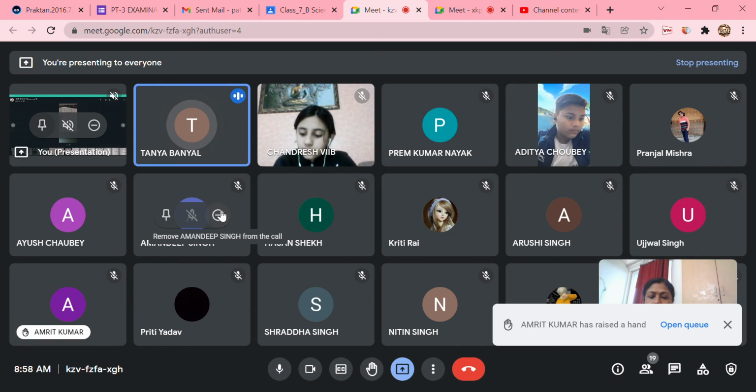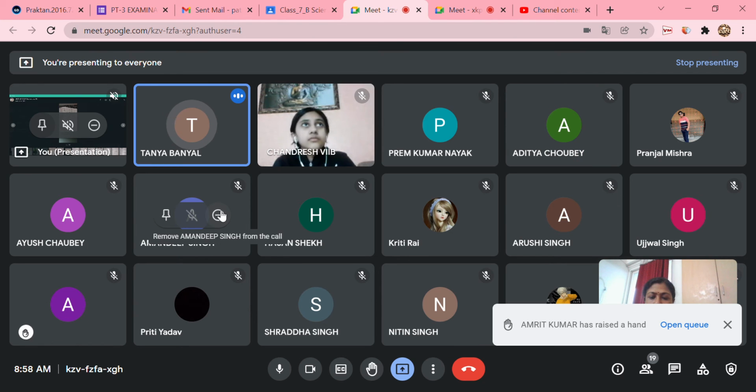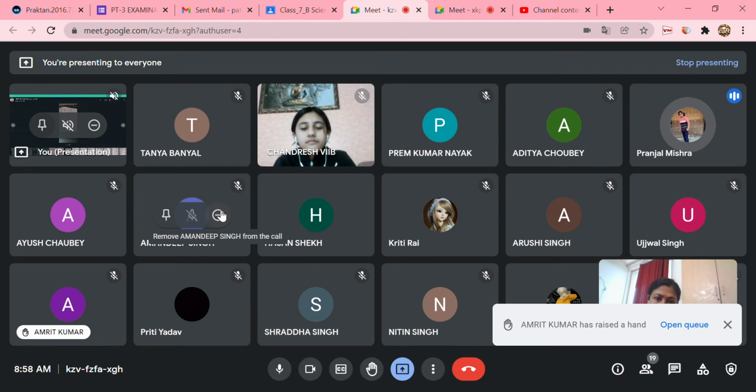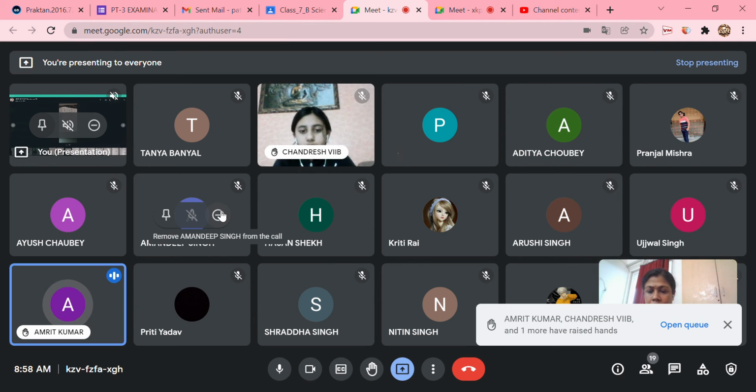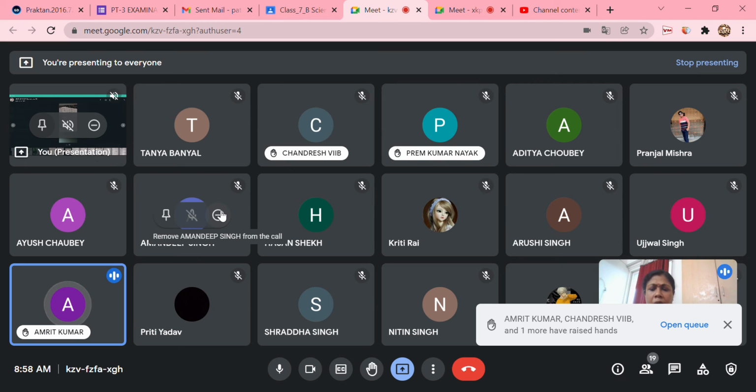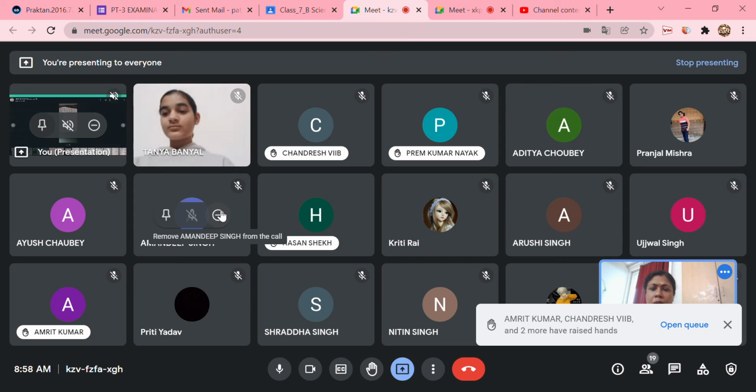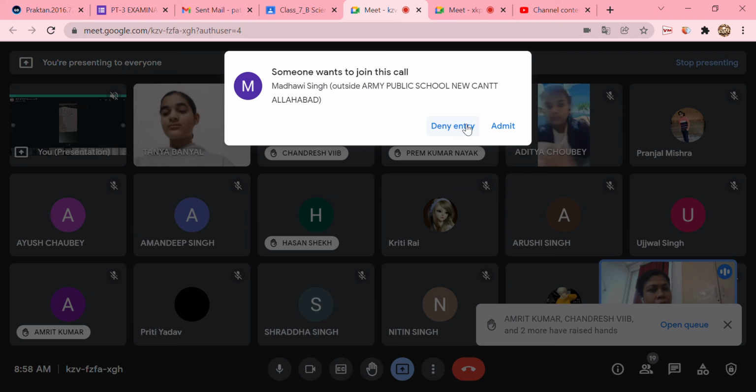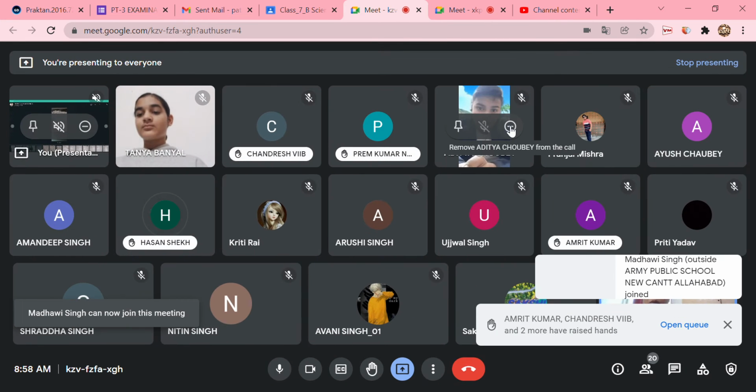State whether the motion of a pendulum bob is uniform or non-uniform. Ma'am, can I tell? Wait, Amrit. Ma'am, the motion of the bob is non-uniform motion because the speed of the bob keeps changing. No. Again, you are just telling the same thing. The pendulum that we can prepare at home may have non-uniform motion, but the pendulum that is specially prepared in the clock, or for attachment in the clock to measure the time, will have uniform motion. Yes, ma'am. Okay, so please keep it in mind.